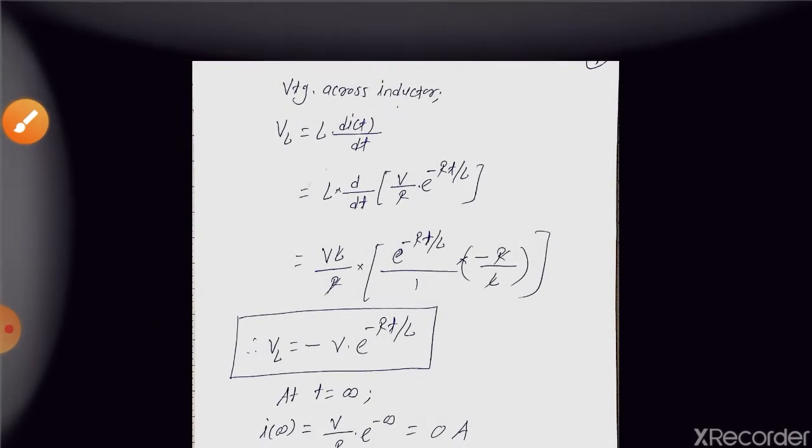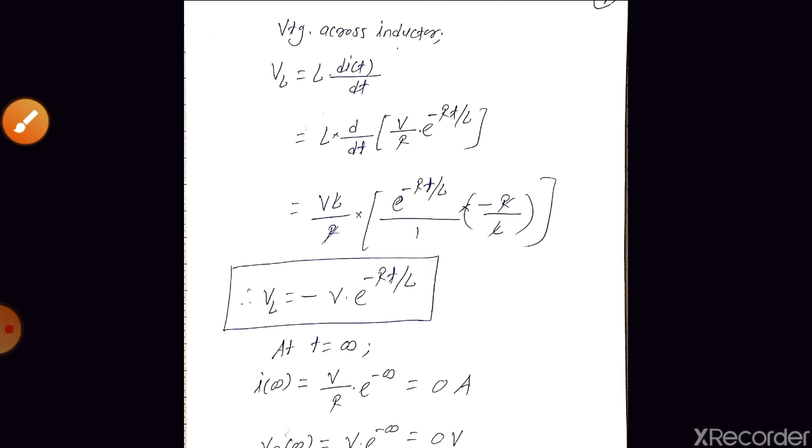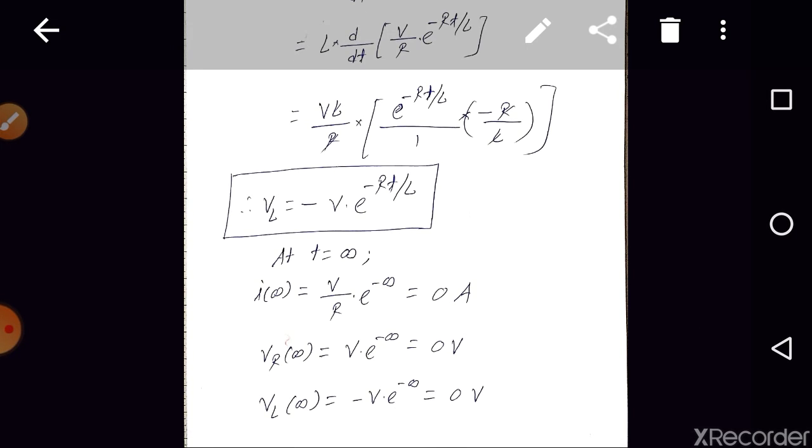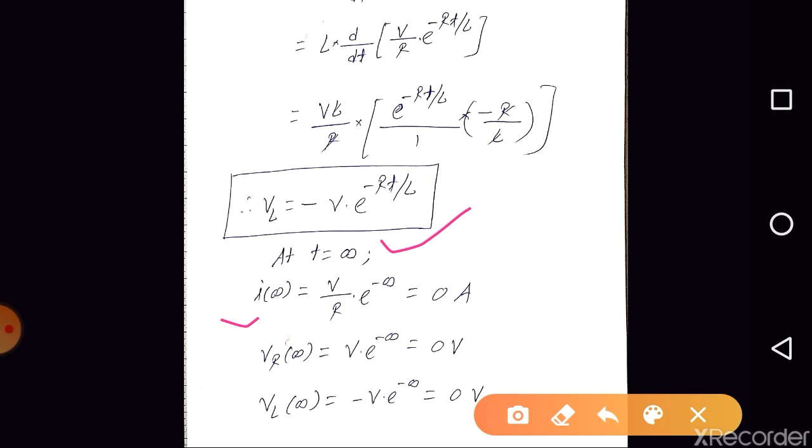So we have the expression for the voltage across the inductor, the voltage across the resistor, and the current flowing through the circuit, right, for time t greater than 0. So by using those expressions, can we find the values of the current in the circuit, the voltage across the resistor, and the voltage across the inductor at t is equal to infinity? Yes. So at t is equal to infinity, what will happen? I of infinity is V by R into e to the power minus infinity, which is equal to 0 ampere, right?